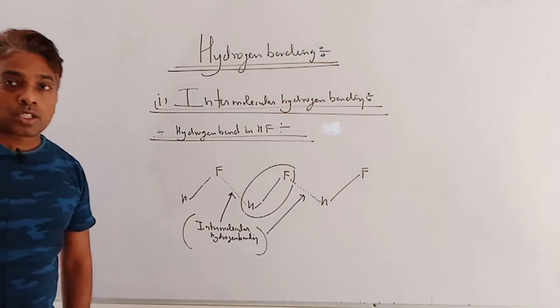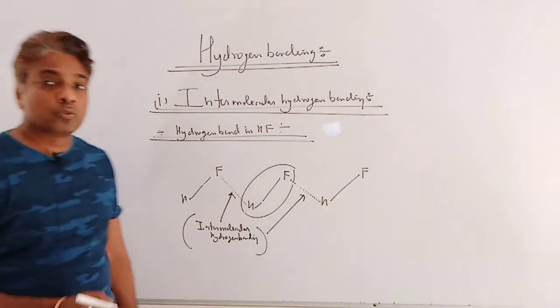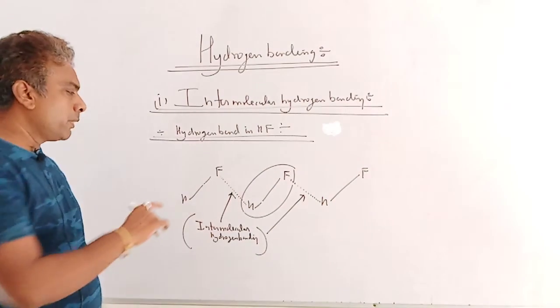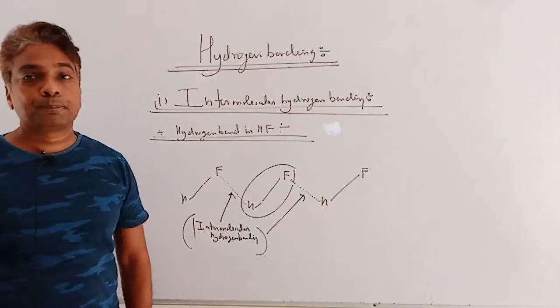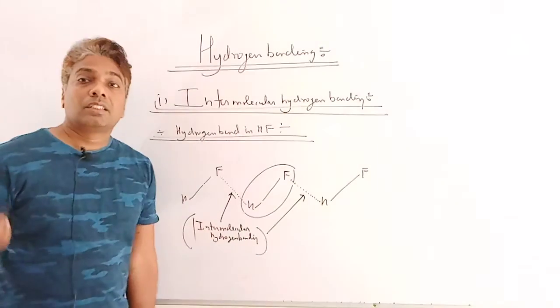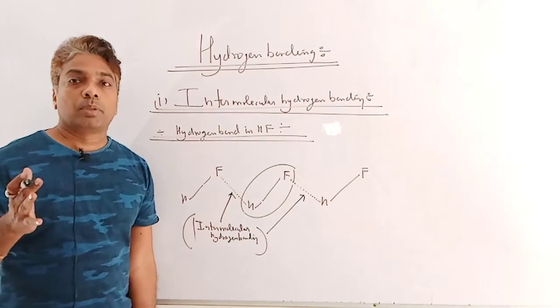So in case of HF, one HF molecule is surrounded by two different HF molecules by hydrogen bonds, which increases the boiling point abnormally.